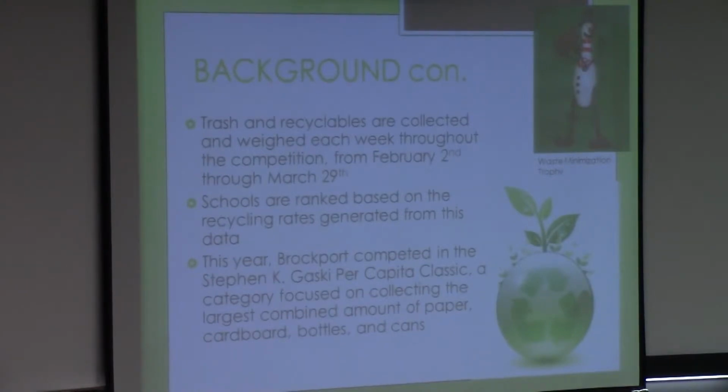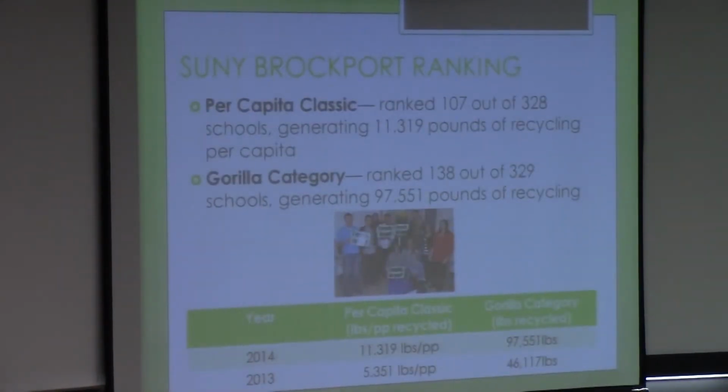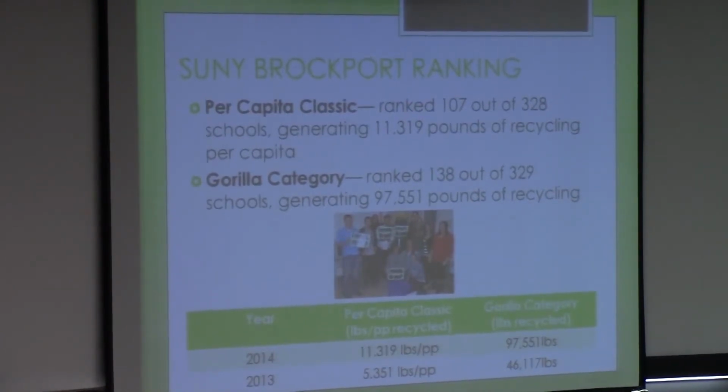So the Per Capita Classic, which we participated in this year, focuses on the collection of paper, cardboard, bottles, and cans. For the Per Capita Classic this year, Brockport ranked 107 out of 328 schools, generating 11.319 pounds of recycling per person, which puts us in the 32nd percentile. For the gorilla category, Brockport ranked 138 out of 329 schools, generating about 97.6 thousand total pounds of recyclables, which would put Brockport in the 42nd percentile.